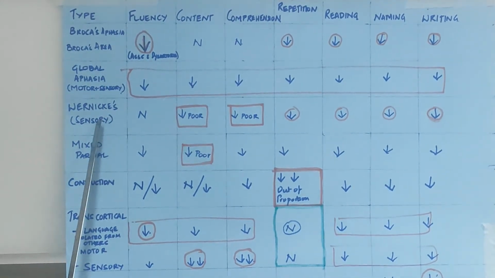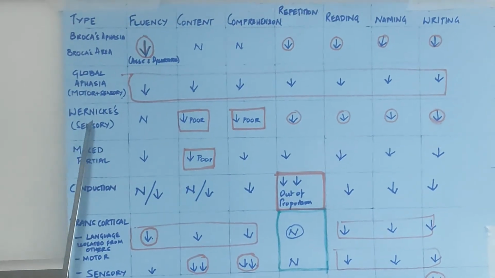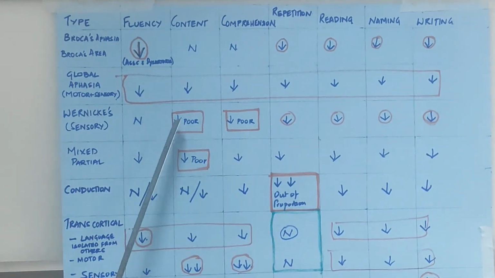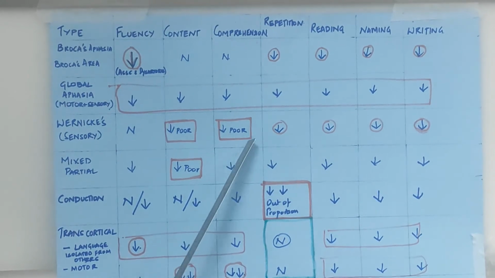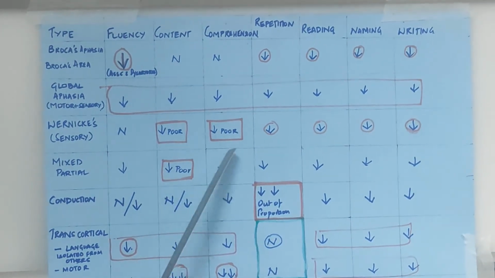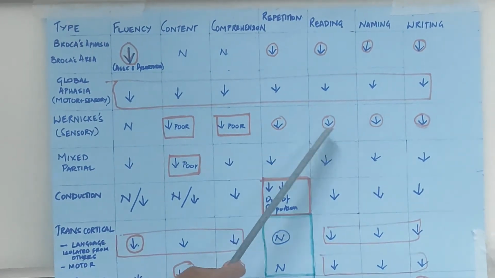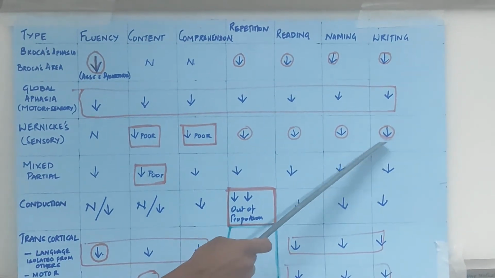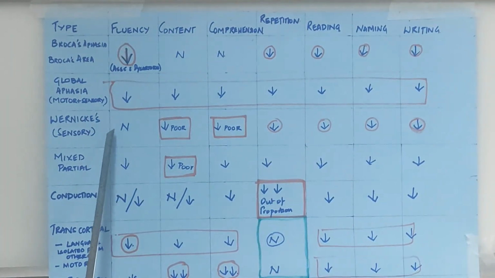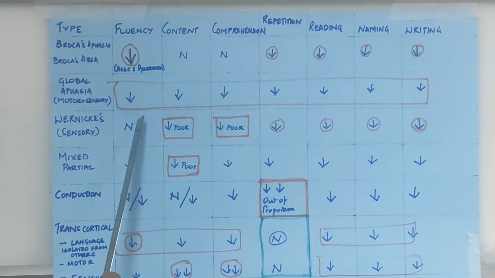Now coming to Wernicke's aphasia, this is also called sensory aphasia. Here you can see the most affected component is the content and comprehension. They are very poor. Other than that, repetition, naming, reading and writing are also impaired. But the fluency and word output remain normal in such aphasias.